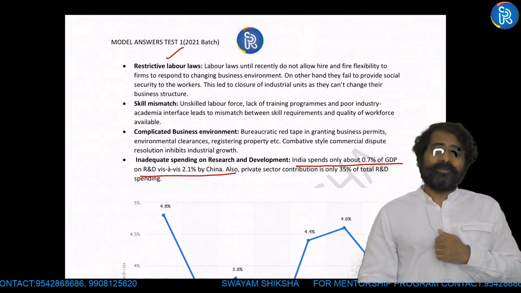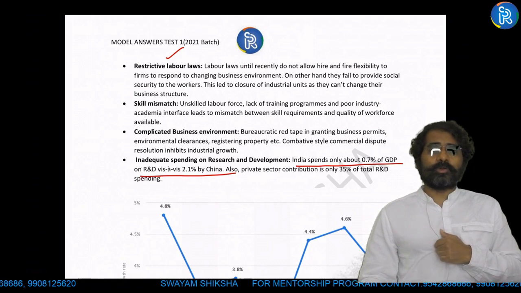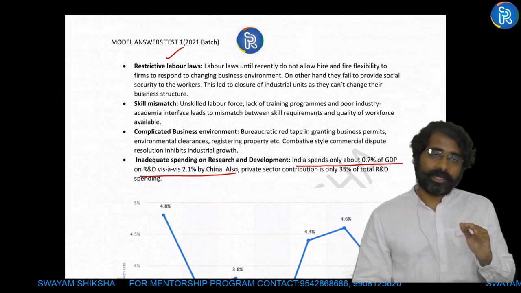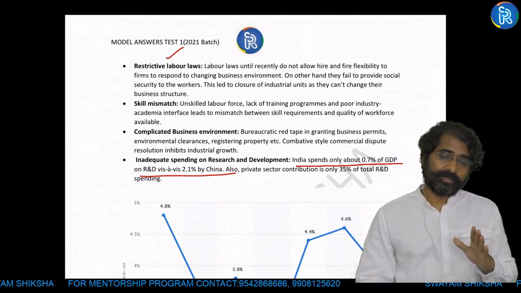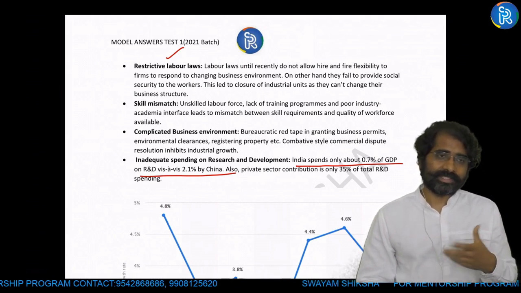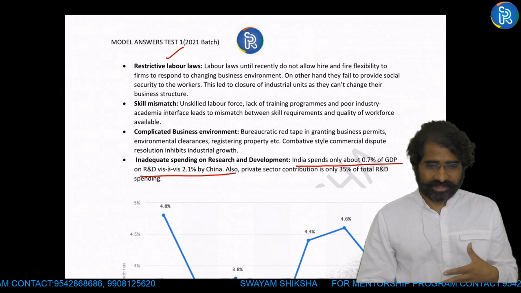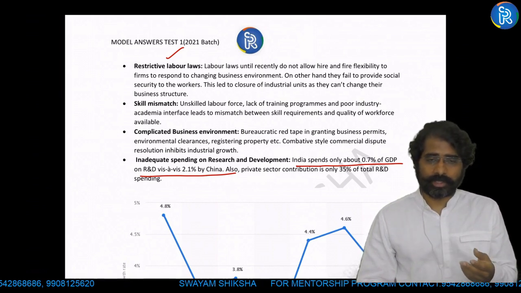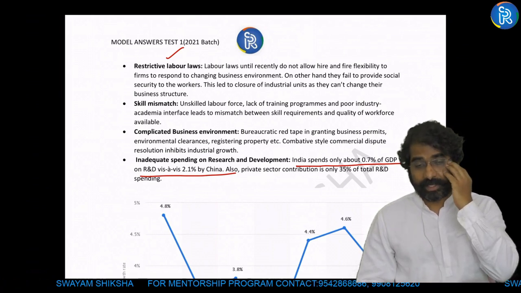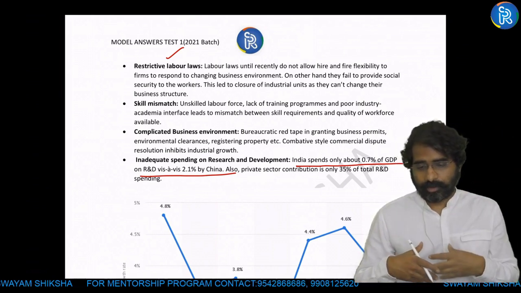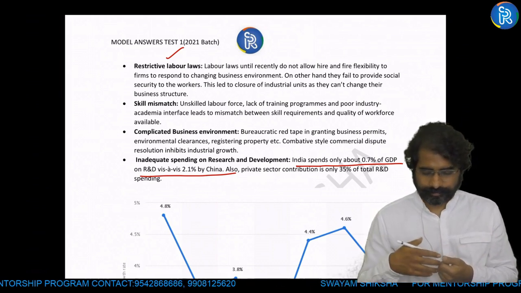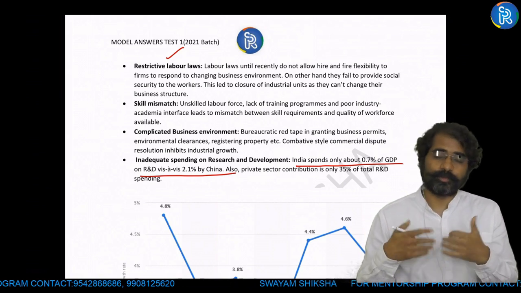Clear? It is always better to bring the conclusion from current affairs. If your current affairs knowledge is good, you can bring in Atmanirbhar Bharat, etc. You can bring government schemes into the picture, so that you show the examiner, yes, I am updated. This is an additional point. On a positive, optimistic note, I am ending my answer by pushing in current affairs. That is a better way of writing the conclusion. So: intro from history, and conclusion in a forward, optimistic perspective, pushed in from current affairs.